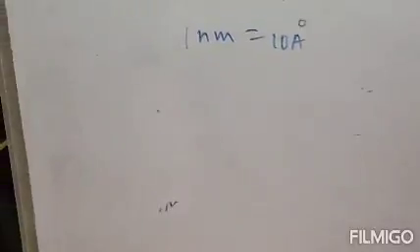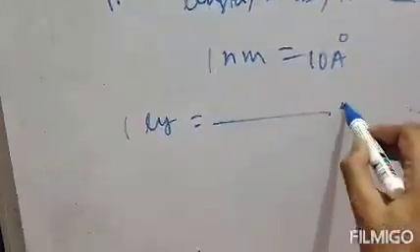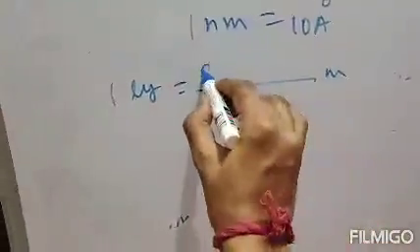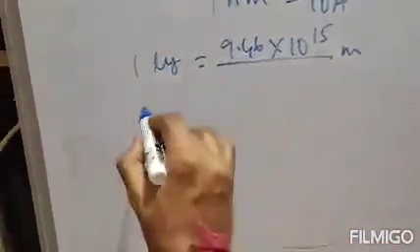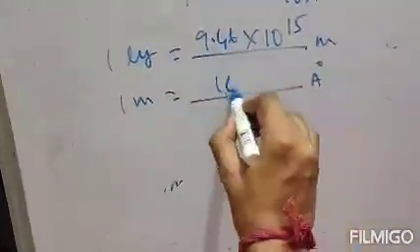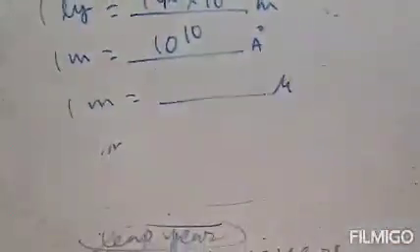In question number 15, you have to complete the sentence. 15A says: 1 light year equals dash meter. The value is 9.46 into 10 to the power 15. Clear? Next, 1 meter equals dash angstrom. 1 meter equals 10 to the power 10 angstrom. Clear? Next, 1 meter equals dash micron. This will be equal to 10 to the power 6 micron.